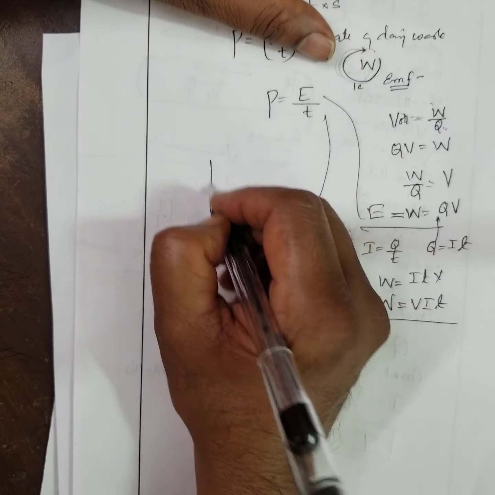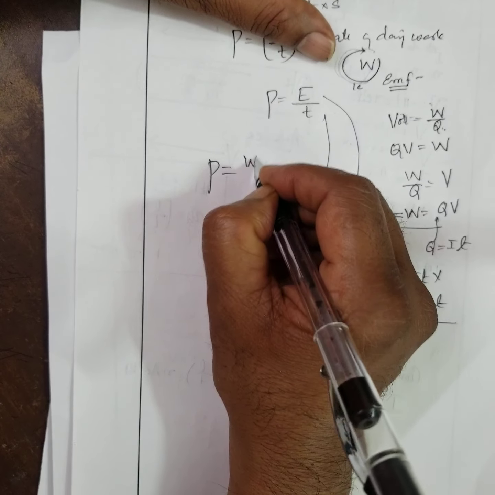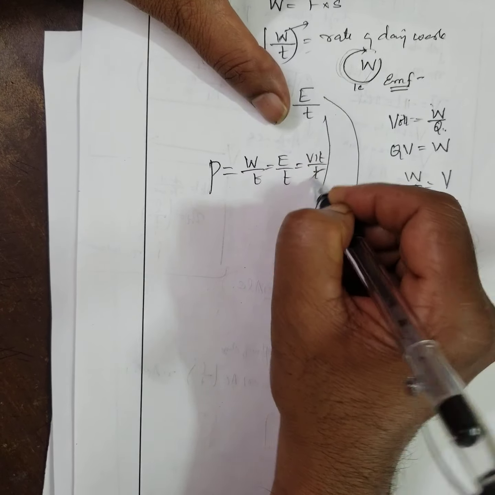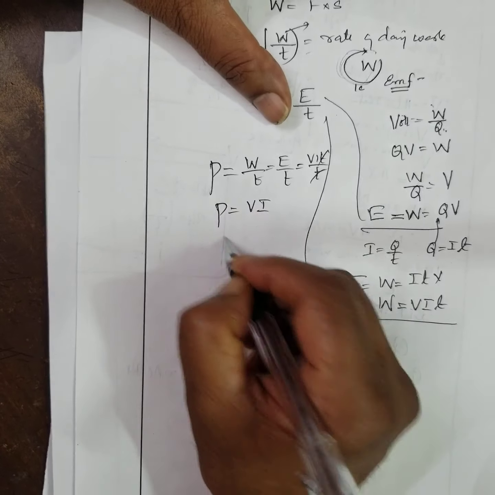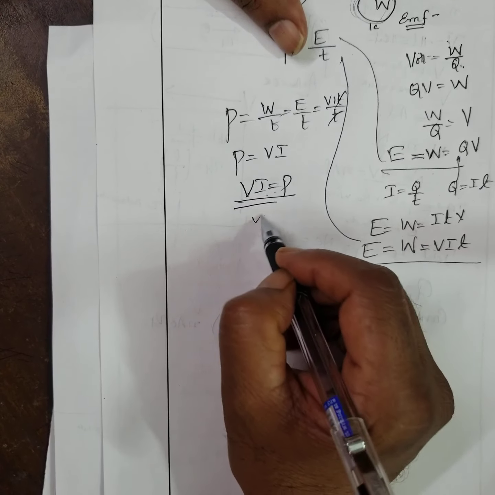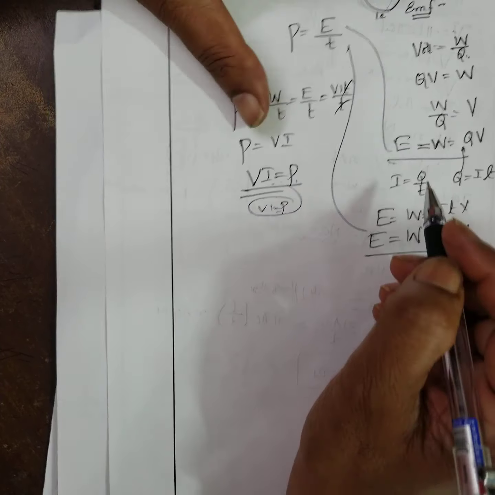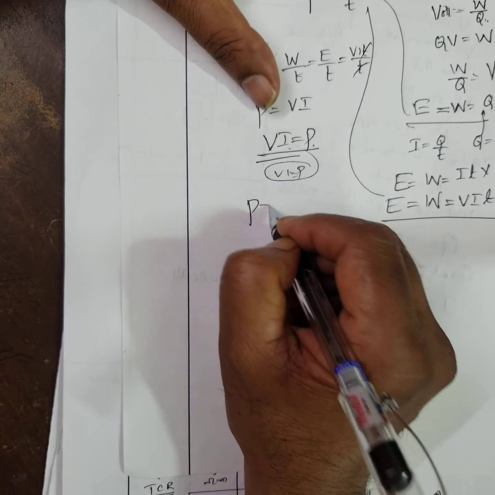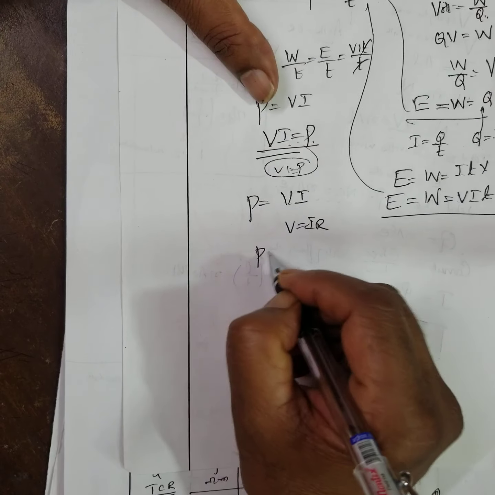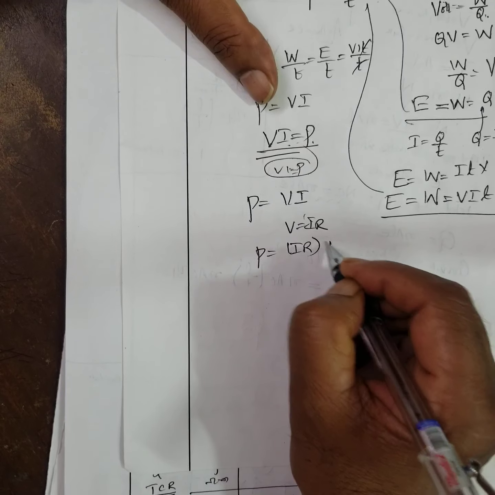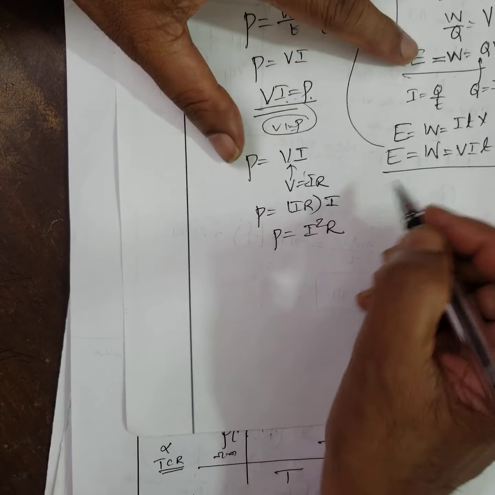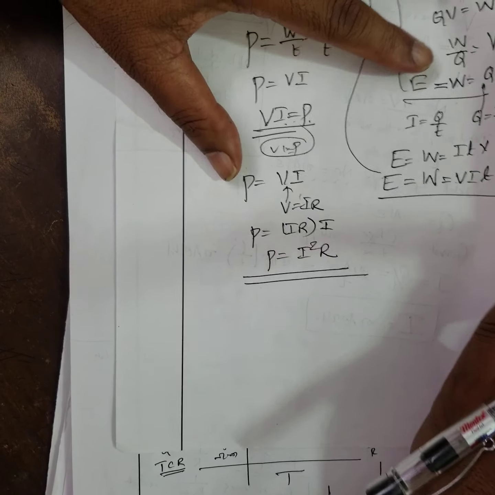Therefore you substitute here: power is equal to W by T or E by T. That means VIT by T, therefore VI. Very important person, VIP. Remember, VIP is power. Very important persons only have power. Power is equal to V into I, isn't it? But V is equal to IR. So power is equal to I into R into I. The power is equal to I square R.